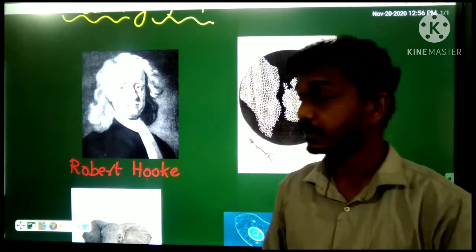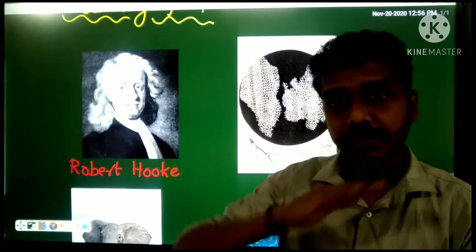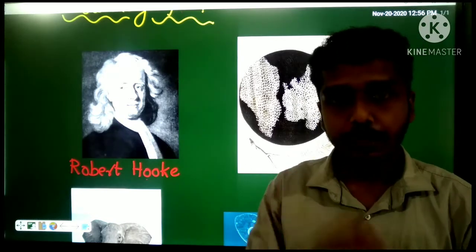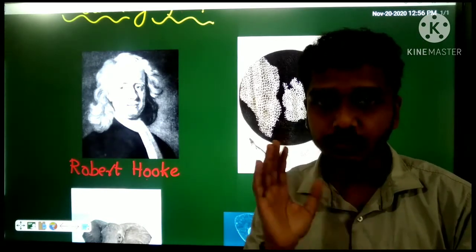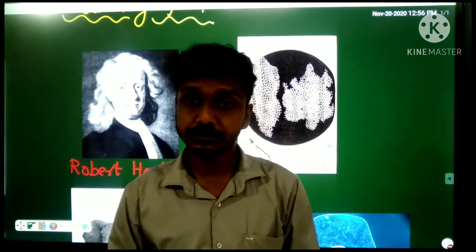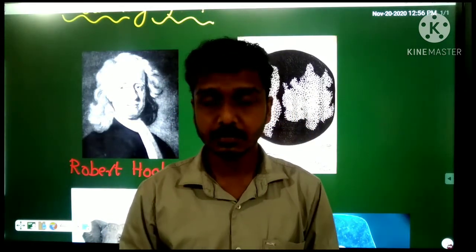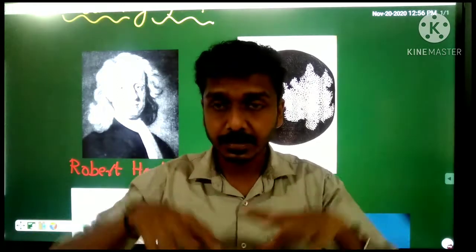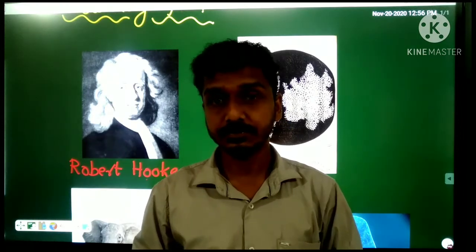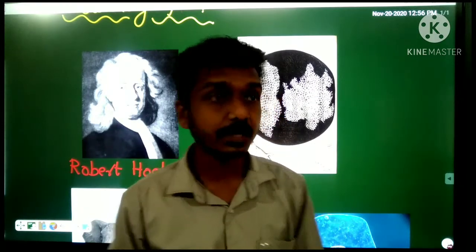That means Robert Hooke took a slice of cork from the bark of a tree, and he observed it through a magnifying glass. A magnifying glass helps to enlarge things, right? There he observed a structure like this.